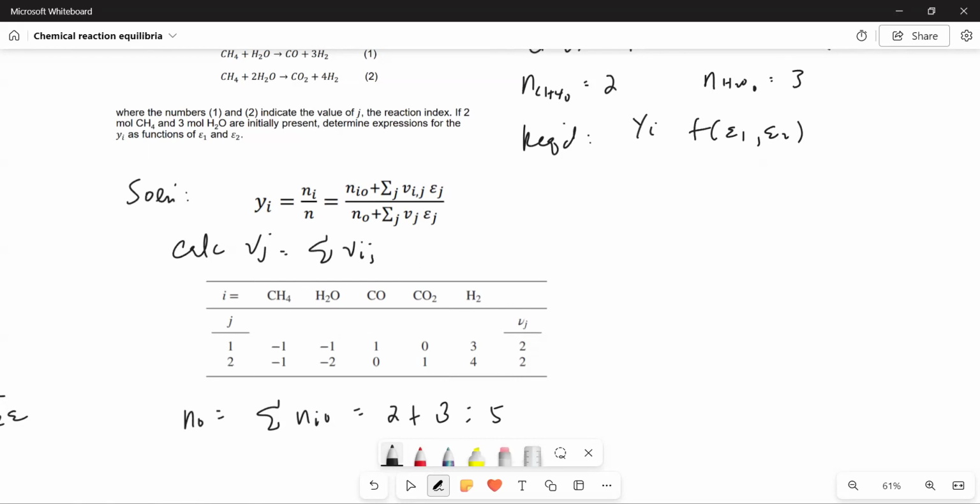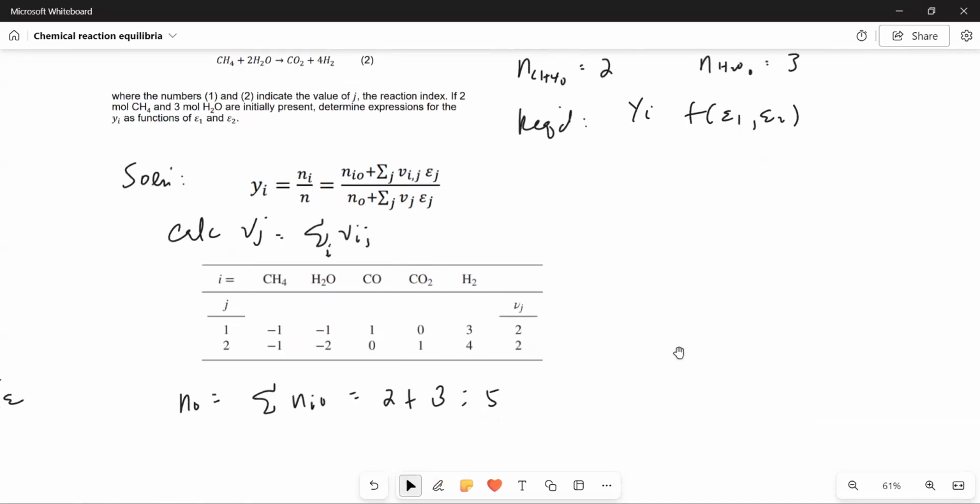Let me check. Yep, it's V sub ij, and we're summing over i. It's important: we take the sum over i for each j. Okay, what's the next step?